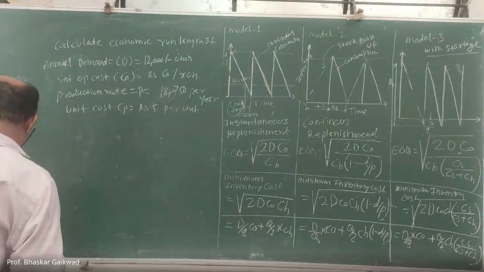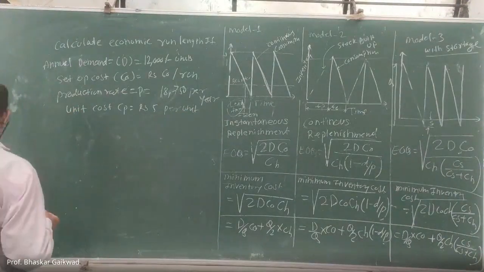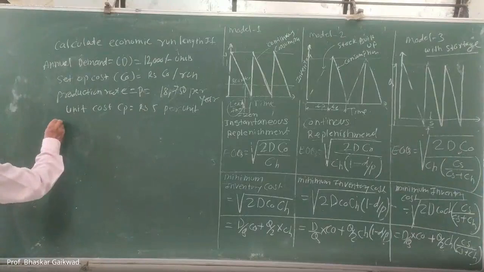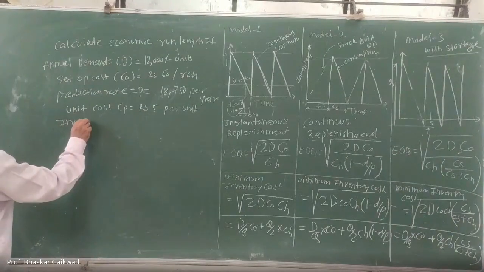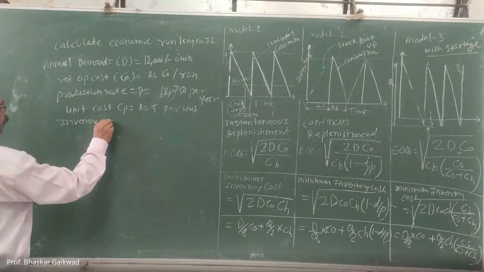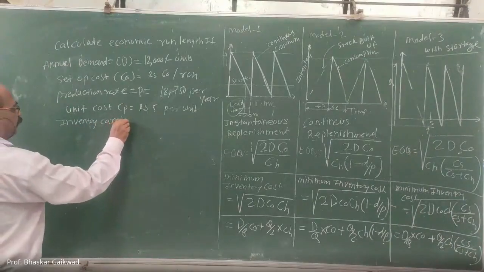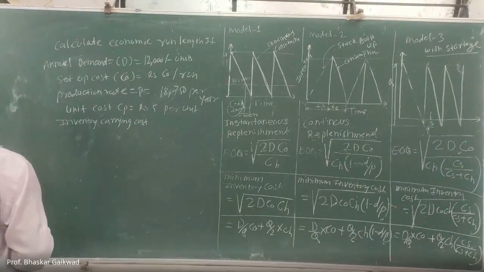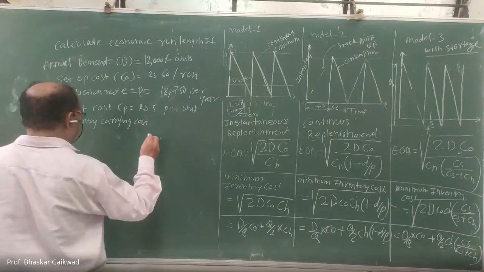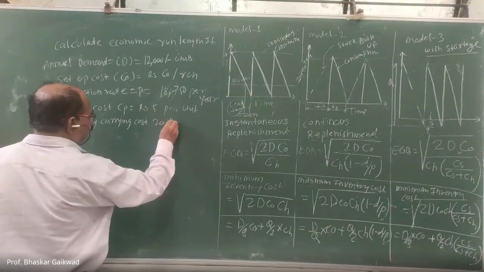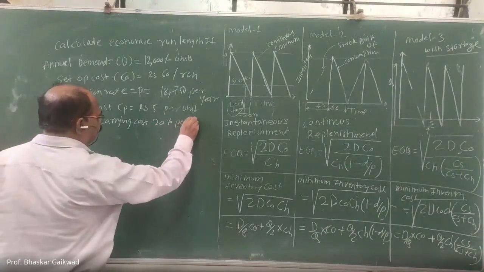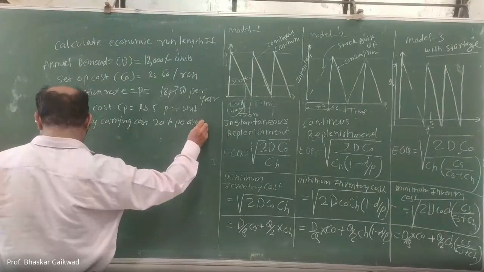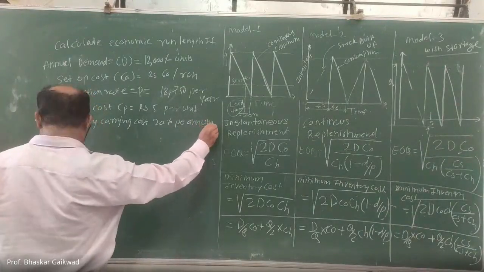Inventory carrying cost is 20% per annum of the basic price of that unit.